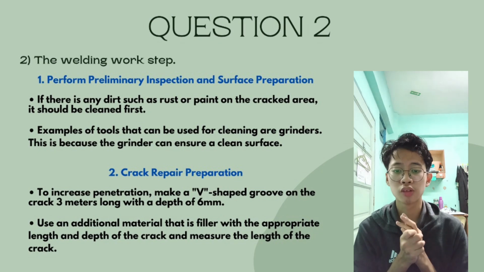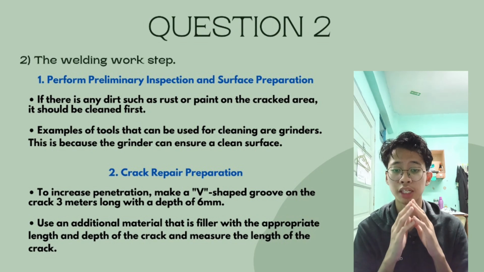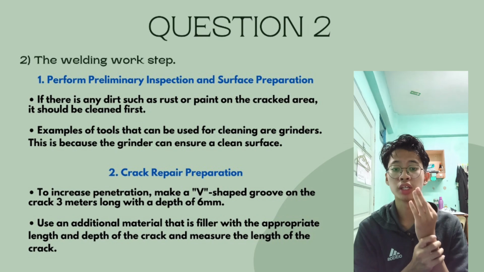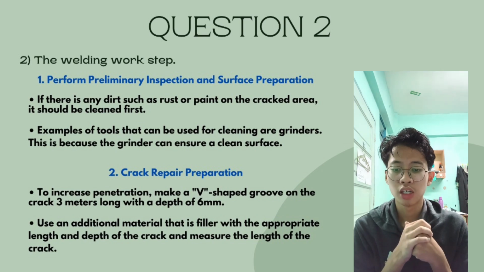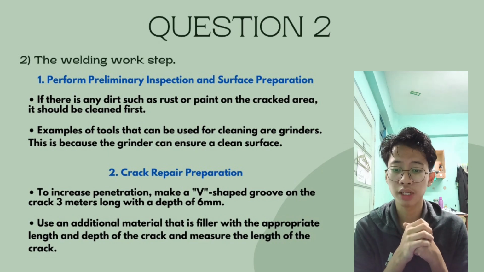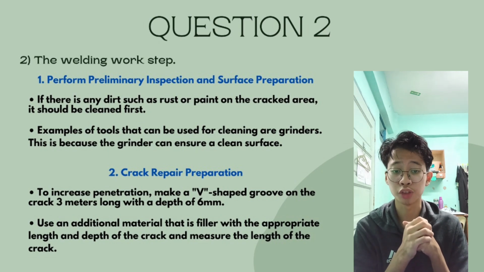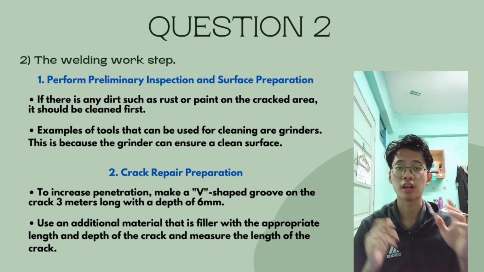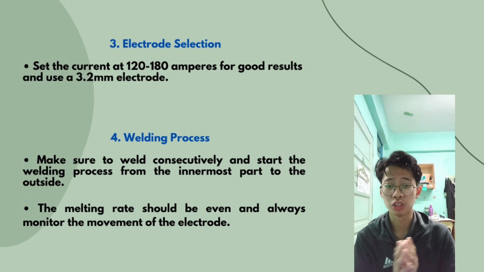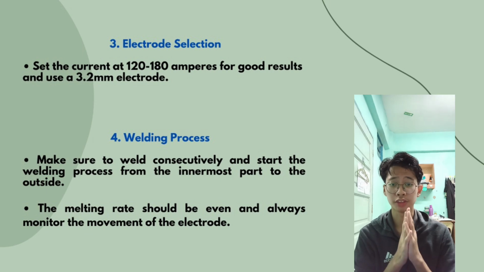Number 2, crack repair preparation. To increase penetration, make a V-shape groove on the crack 3 meters long with a depth of 6 mm. Use an additional material, that is filler, with the appropriate length and depth of the crack, and measure the length of the crack. Number 3, electrode selection. Set the current at 120 until 180 amperes for good result and use a 3.2 mm electrode.